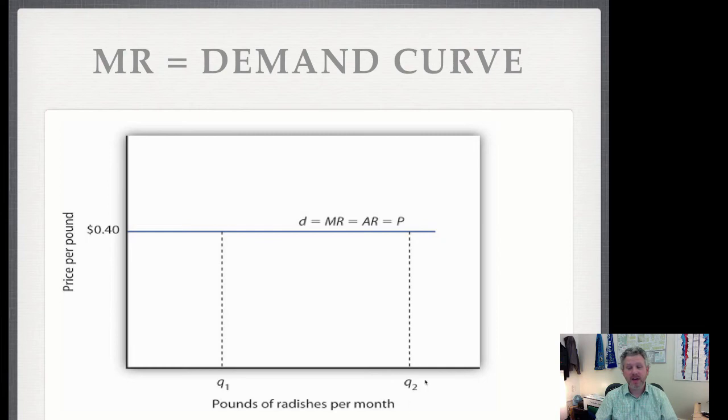How much can they get at Q2? Well, they can get 40 cents per pound. So the demand here is a perfectly flat curve. They can sell as much as they want at that price. The demand is almost infinite in this perfectly competitive market at that price. They can sell as much as they want or as little as they want at that price.